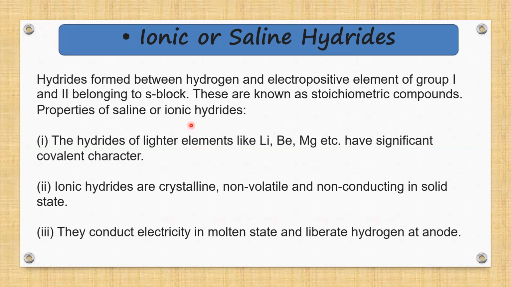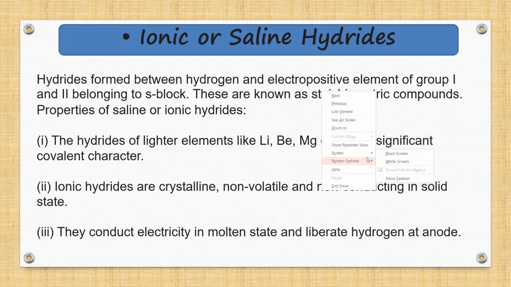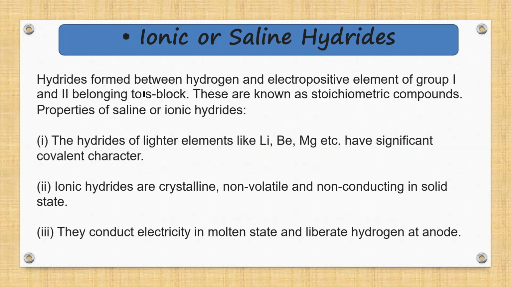So what are ionic or saline hydrides? That means they are the salt-like hydrides. They are hydrides formed between hydrogen and electropositive elements of group 1 and group 2, that means they belong to the s block elements. So ionic or salt-like or saline hydrides are formed from group 1 and group 2, that is s block elements. These are also known as stoichiometric compounds.